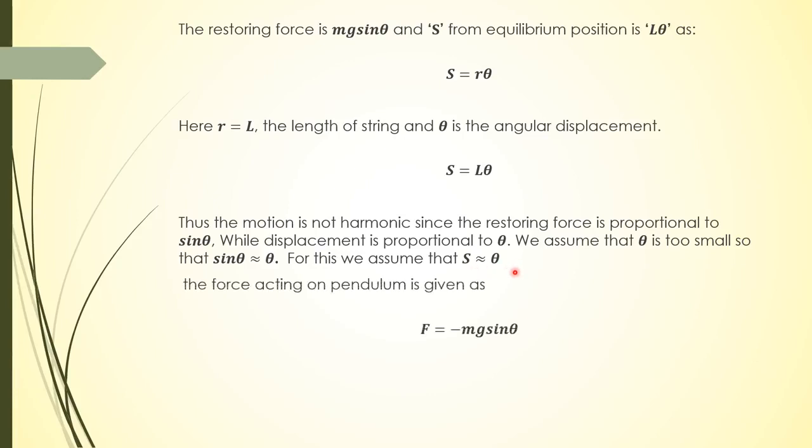So the restoring force F is equal to minus mg sin theta, which becomes minus mg theta. According to Newton's second law, force is equal to ma. So ma is equal to minus mg theta.